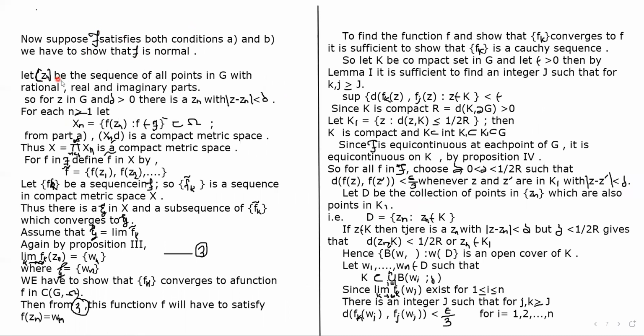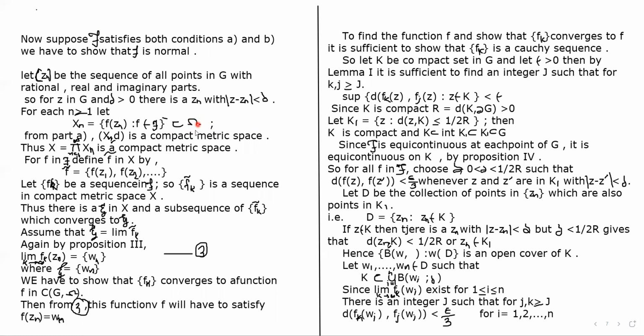So let zn be a sequence of all points in G with rational real and imaginary parts. From this we can say that for any z in G and any epsilon, delta greater than 0, there is a zn with mod of z minus zn less than delta. Now for each n greater than or equal to 1, let Xn be the closure of the set of f of zn where f belongs to script F, and this Xn is a subset of omega.